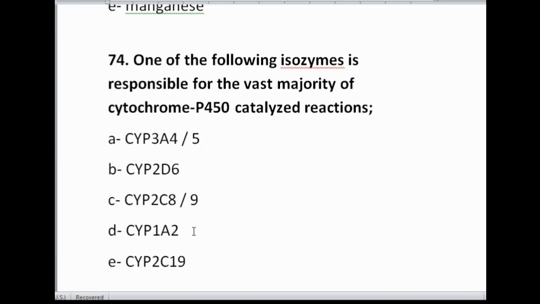The correct option is cytochrome P3A4 and cytochrome P3A5. These are actually the two isozymes that are responsible for the vast majority of cytochrome P450 catalyzed reactions.